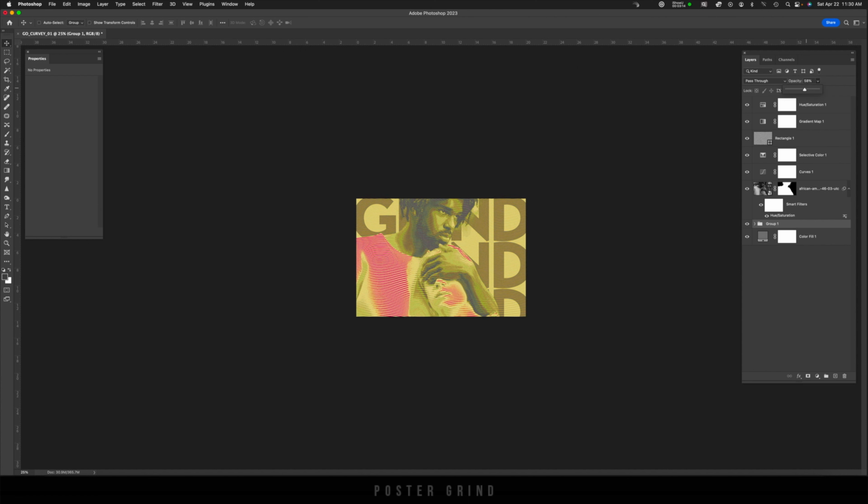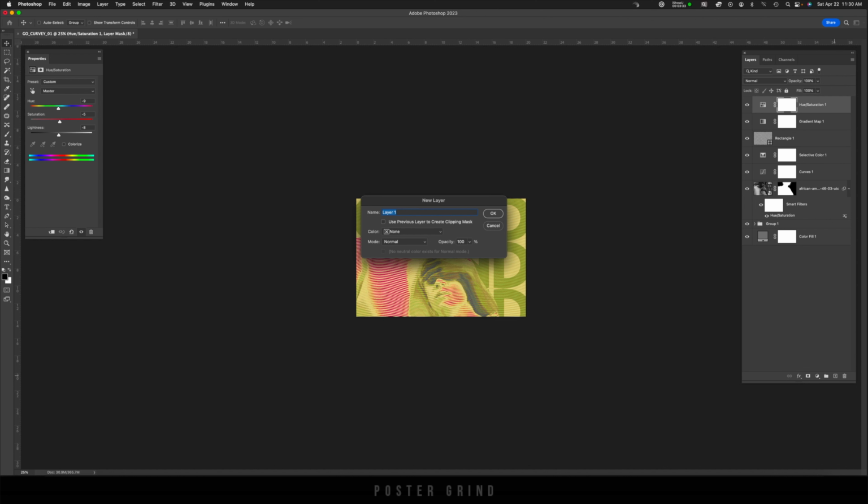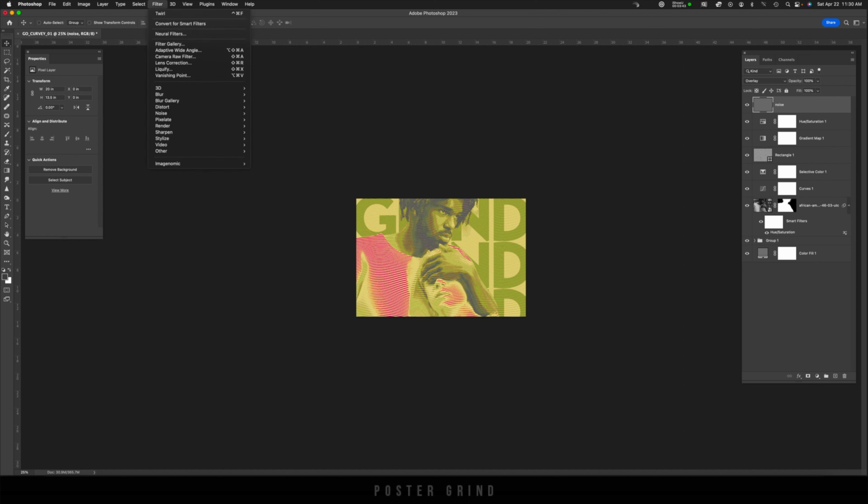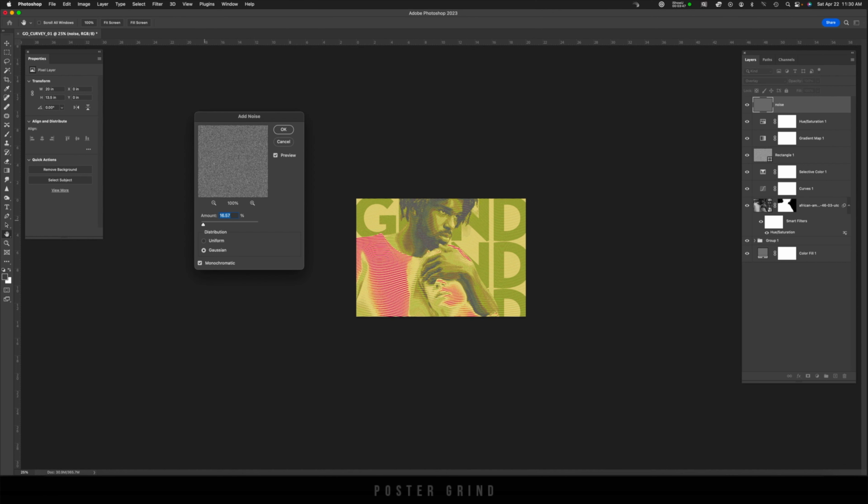Just drop that. And then the icing on the cake for this tutorial is to add a little bit of noise. So I'm going to hold down Option, Alt on PC, hit the plus sign, call this Noise, go Mode, Overlay, and then we're going to go Fill with Overlay Neutral Color, hit OK, go up to Filter, Noise, Add Noise, and then you can kind of see if there's something that's going to look good for you.